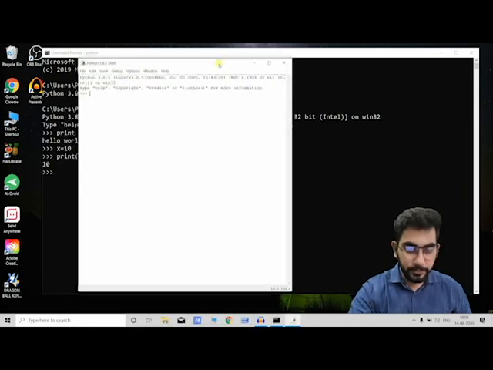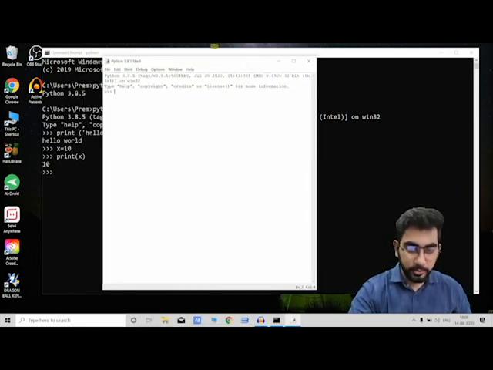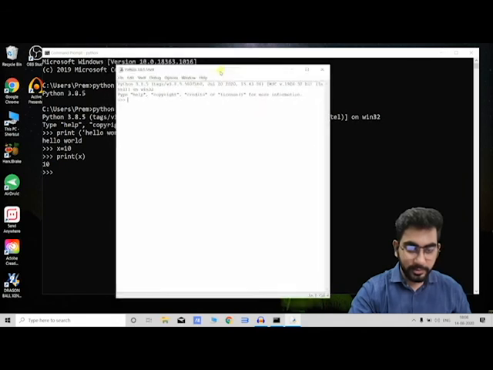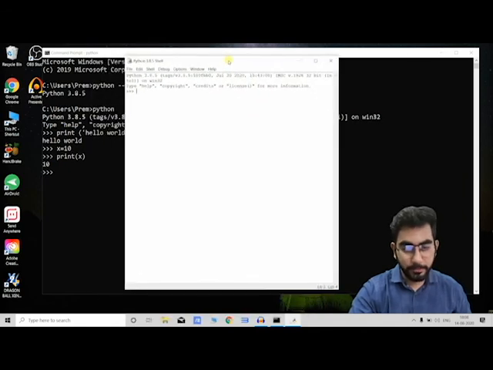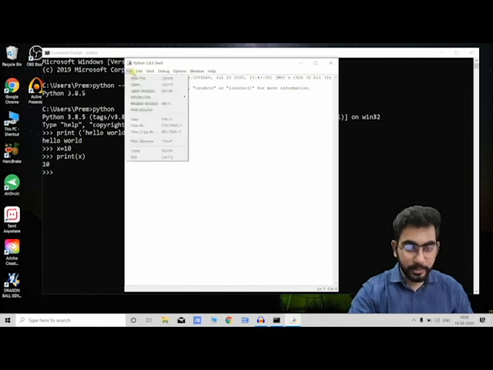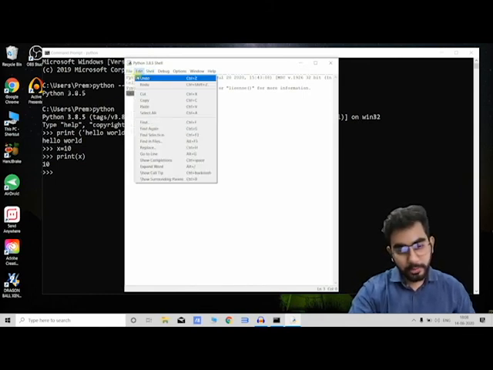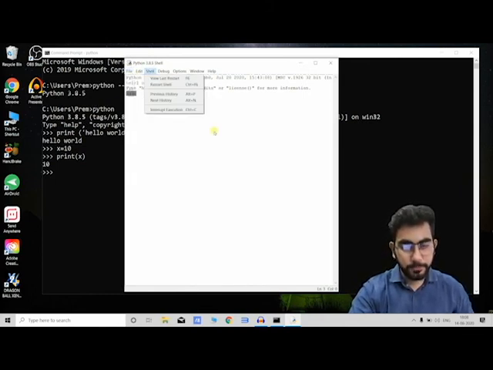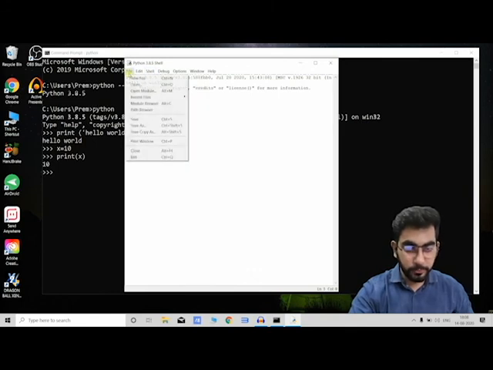and this comes up. Okay, so this is a single line mode where we can only execute single lines. We can tell this by seeing these three arrows. If these three arrows are present, then we can only execute a single line. In order to execute the whole script, just go to File and New File.